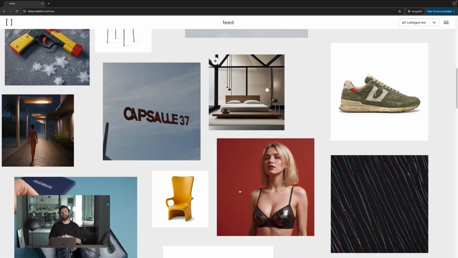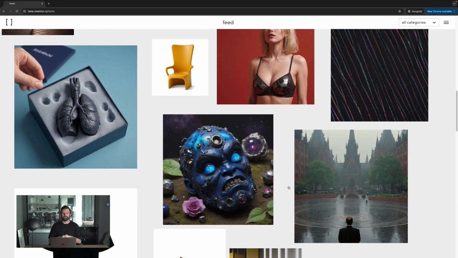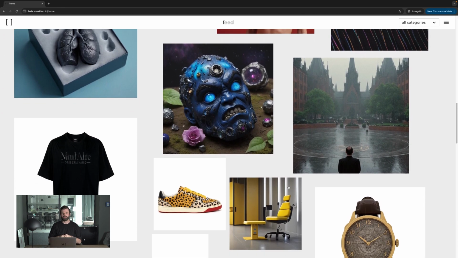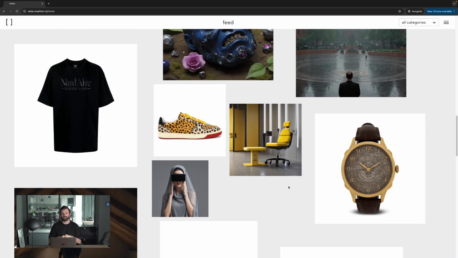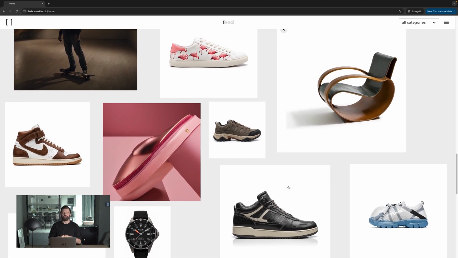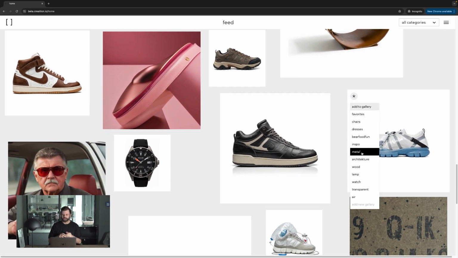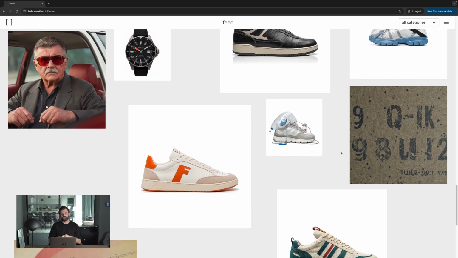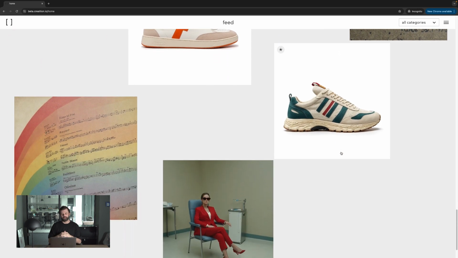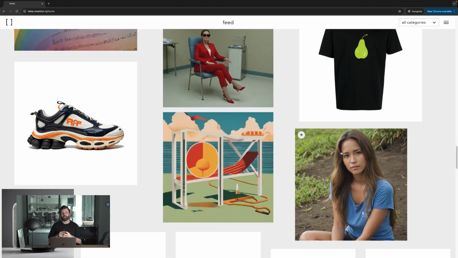So you start with this endless feed of inspiration. You can get inspired by unique designs which were created only by our AI for you. So we learn what you like and what you don't like, and then generate new designs specifically tailored to you. You just start browsing through the feed, see what you like, what you don't like, and then just say, okay, I want to save this in this category, I want to save this in that gallery.